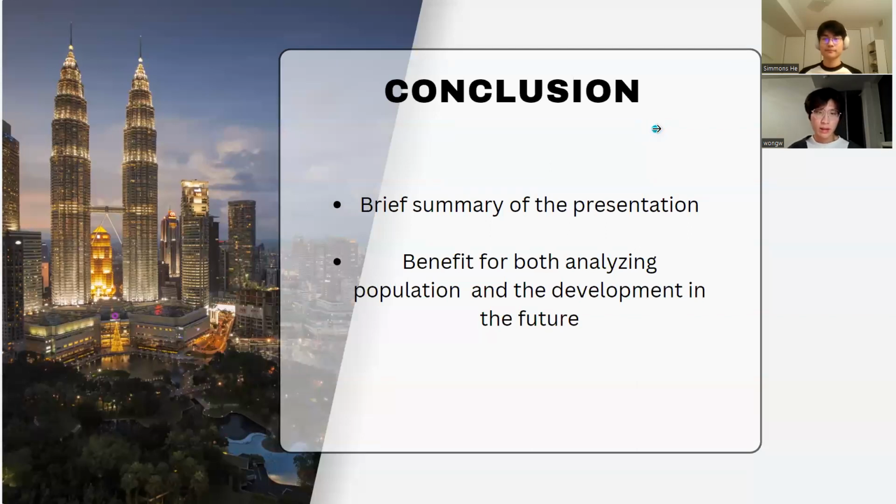In conclusion, here are some brief initiatives investigating the factors that influence the population of both Beijing and Shanghai the most. We hope both of our distinct models and unique methods will benefit analyzing the change of population in the past and the development of Beijing and Shanghai in the future.